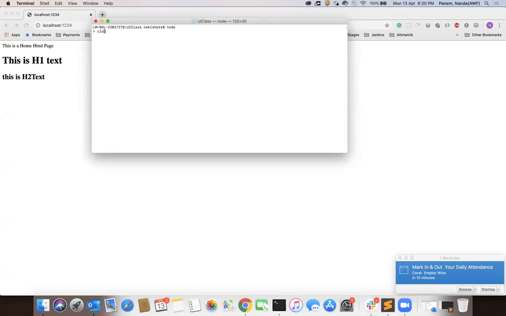You can provide console dot log of 10 plus 10. You can see that is a sample command. This is a simple command prompt tool where you can execute a simple program. But how can I create an end-to-end project using Node? Let's see how we can do those things.